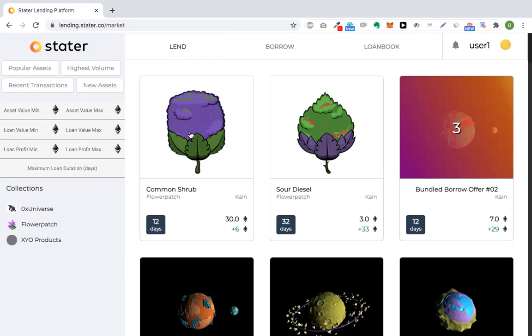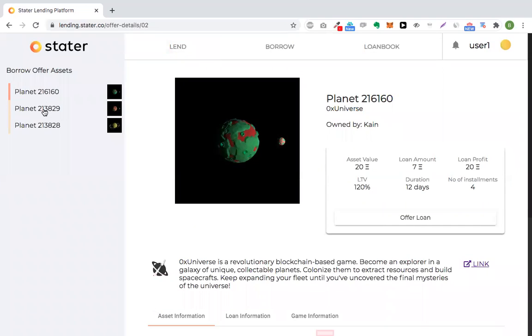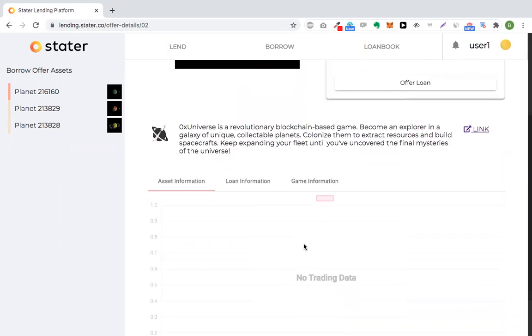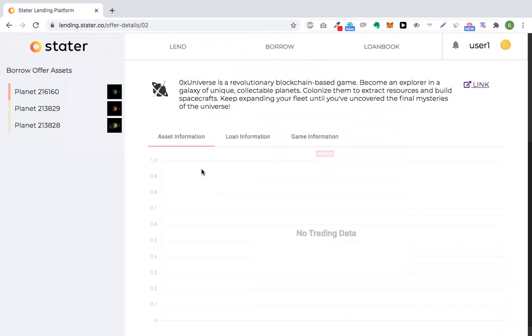So here we can see all the borrow packages from all the borrowers. We can see individual ones, and we can also see bundles. For bundles, we can check each specific asset. We can also see the asset value, loan amount, loan profit, LTV, duration, and the number of installments. And we also have some asset information.